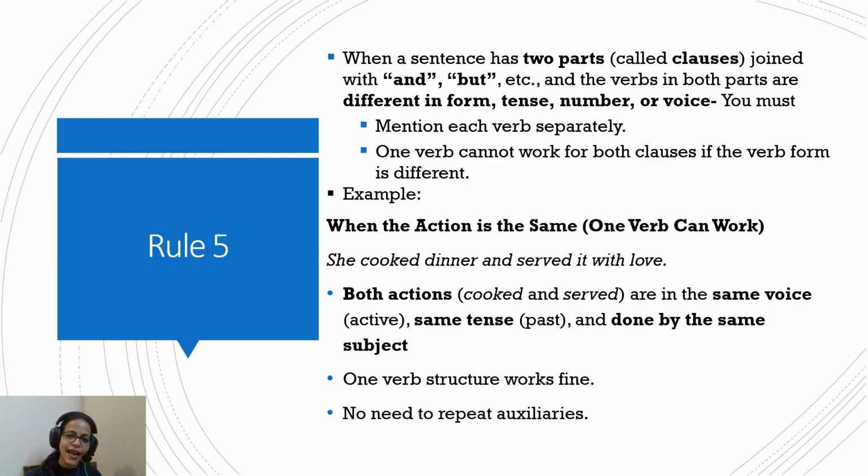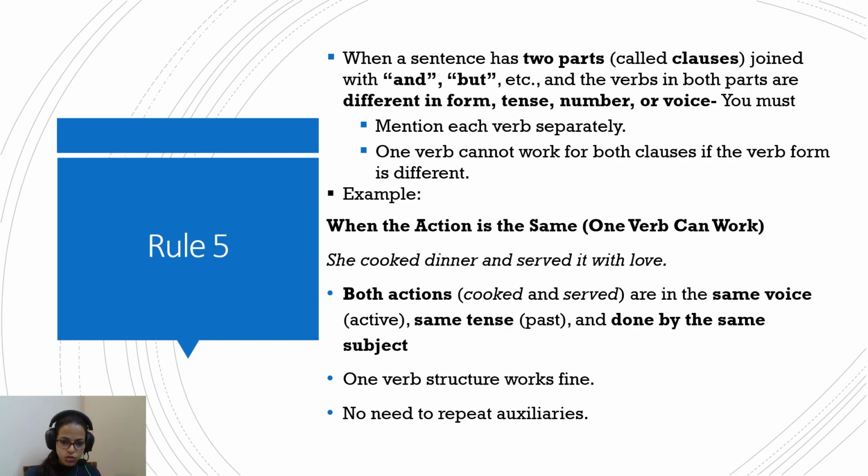It is joined by and, but, etc. Words like these. If the verbs in both parts are different in form, tense, number or voice, then you must mention each word separately. One word cannot work for both the clauses if the word forms are different. Now let's first look at the example and then we'll understand it better.